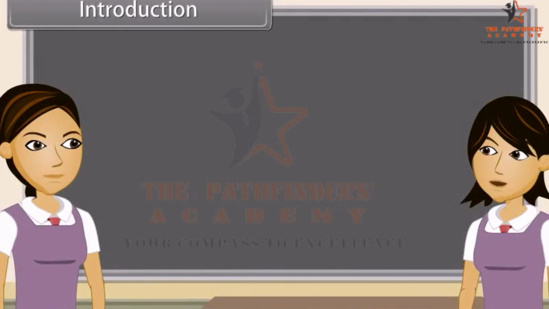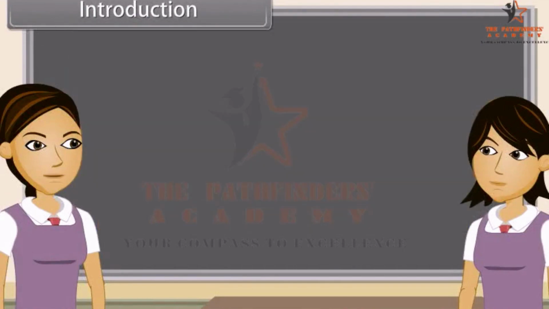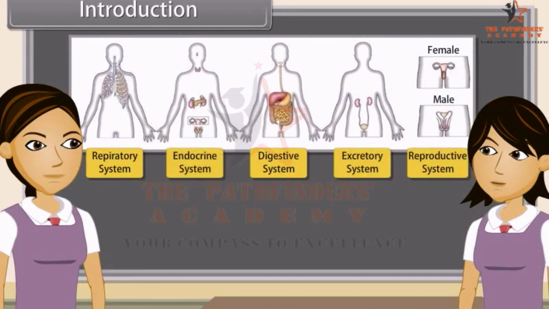As we already know, the body of higher animals like man is formed of a number of organ systems. Some examples are the digestive system, respiratory system, circulatory system, excretory system, etc. Each system is specialized to do a specific function such as nutrition, digestion, respiration, transport of materials, and excretion, respectively. In each system, all the organs work together so that the whole system can work properly.